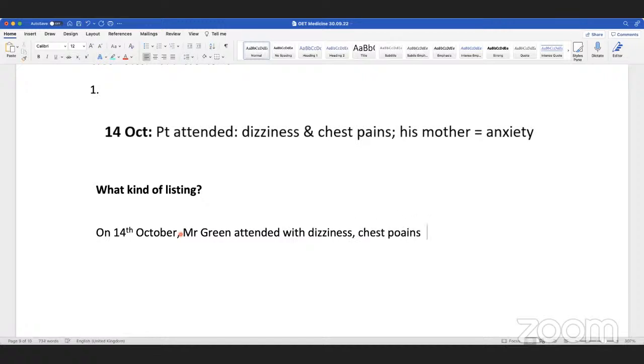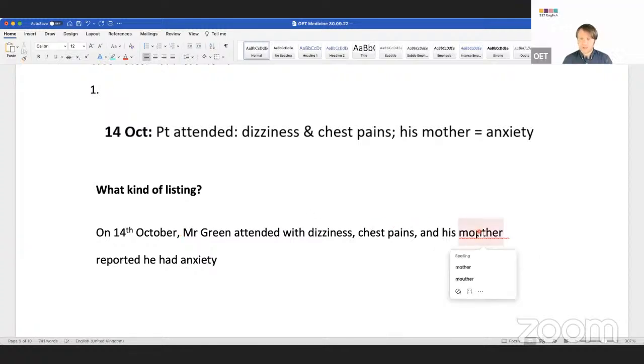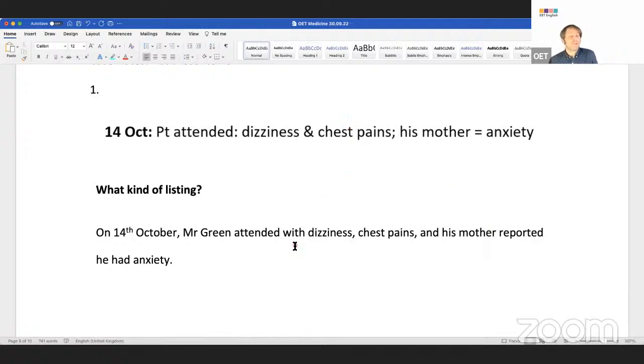And his mother reported he had anxiety. Excellent. Is this clear for you guys? Why is this summarizing? Because you can put everything into one sentence. So this would be noun listing.